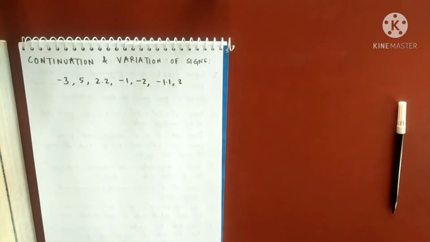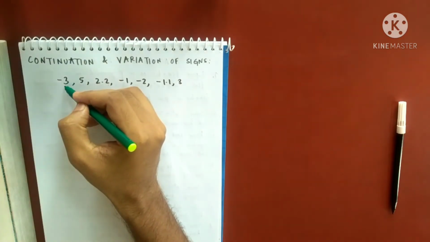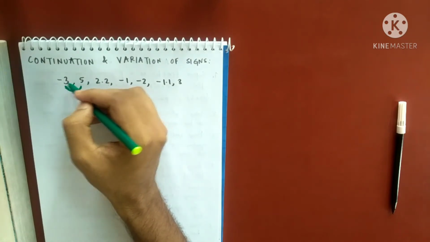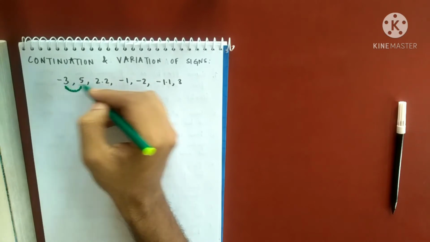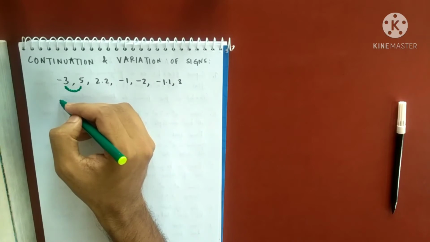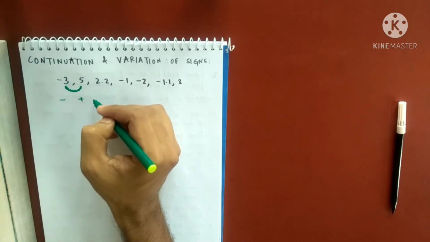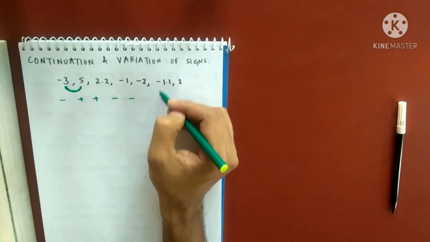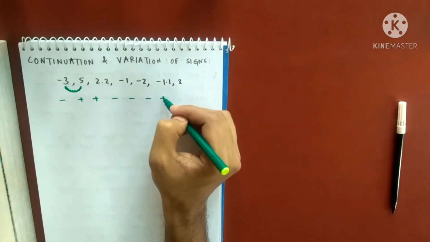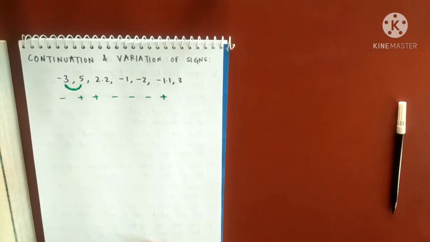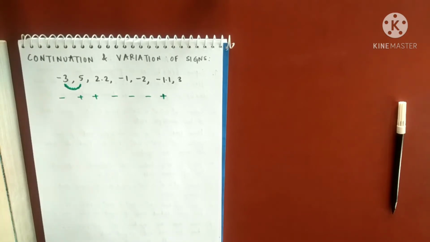Let me tell you first one thing. I will just copy their signs in the next line, leaving the magnitude. So I'll copy here minus, plus, plus, minus, minus, minus, and then plus. We are interested in the signs and not in the magnitude.